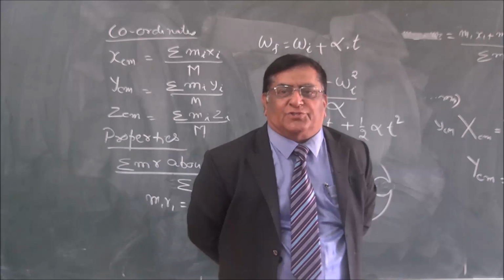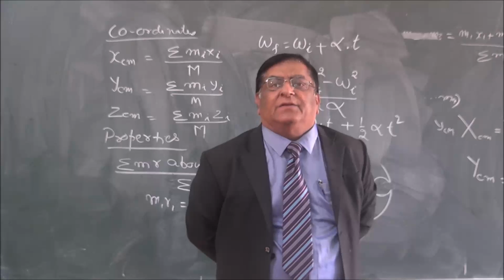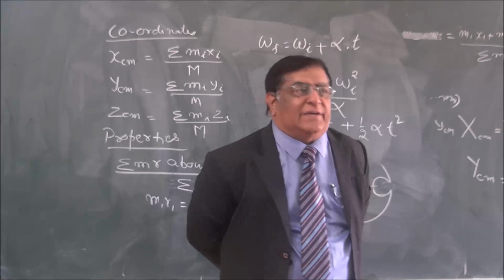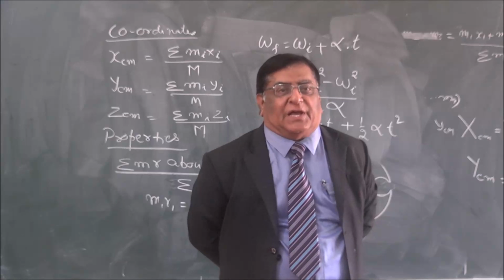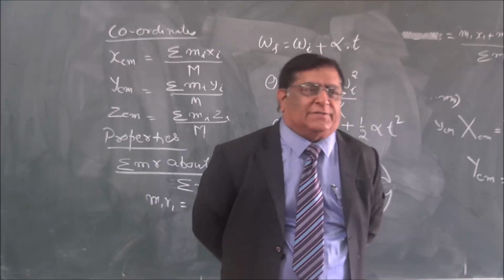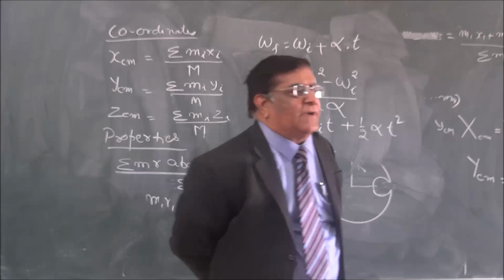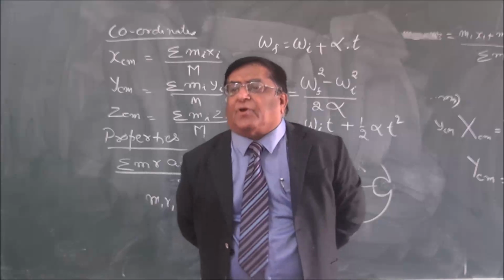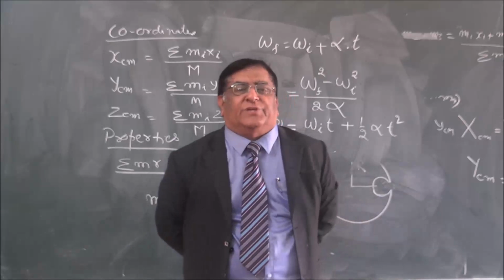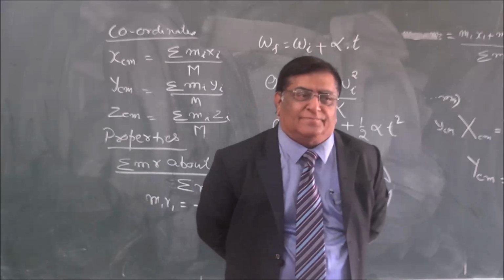In rotational motion, the similar property is held by the quantity moment of inertia. Moment of inertia. What is this? Same definition. Moment of inertia of a rotating body is its inherent property, because of which it is not able to change its condition of motion.